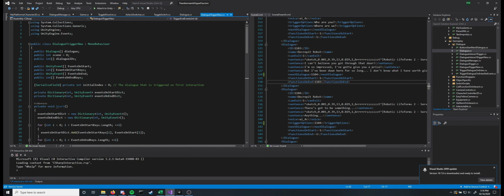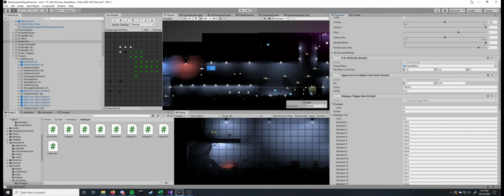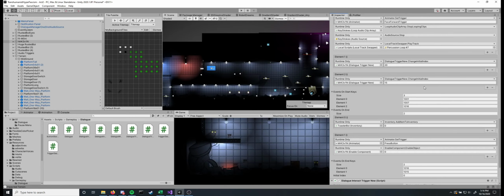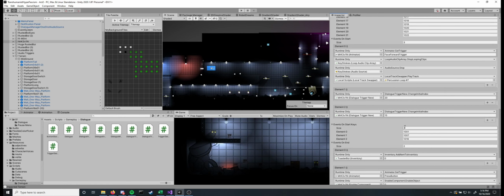It's simply an array of Unity events, and an even greater downside is that these have to match. So the functions associated with dialogue ID 1001 have to be the first one in that array, because they need to share indexes.